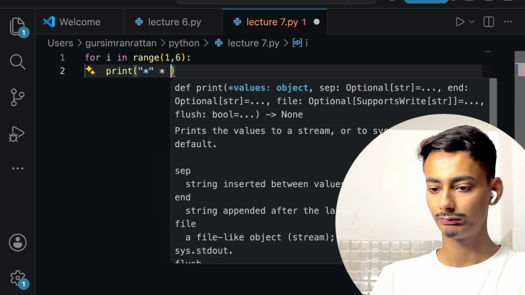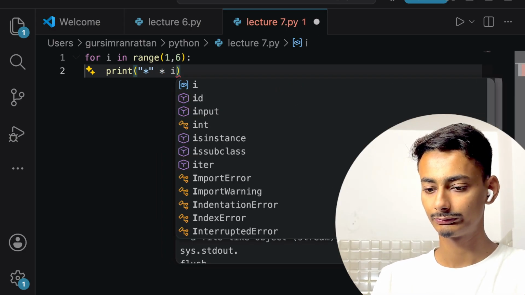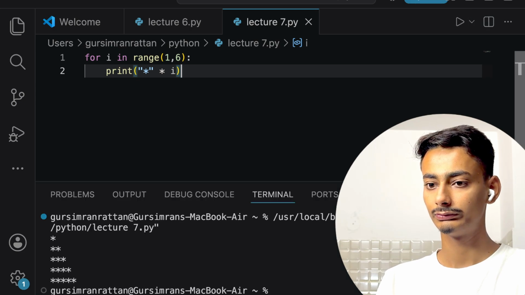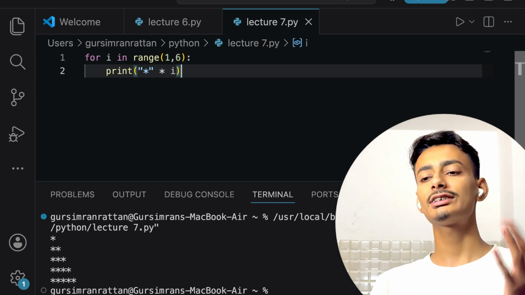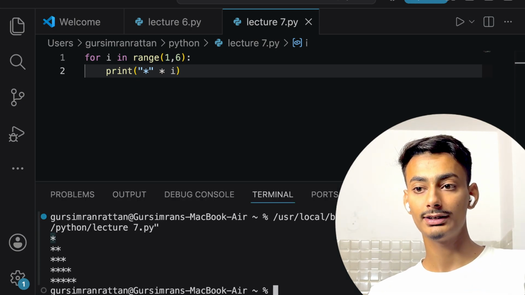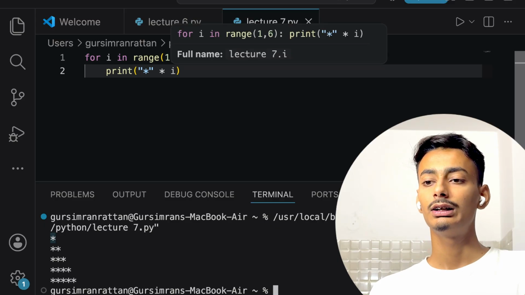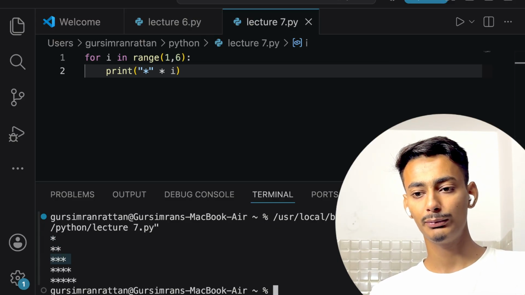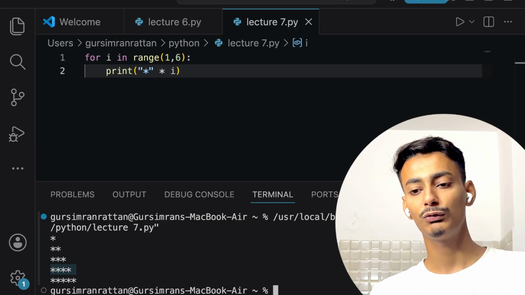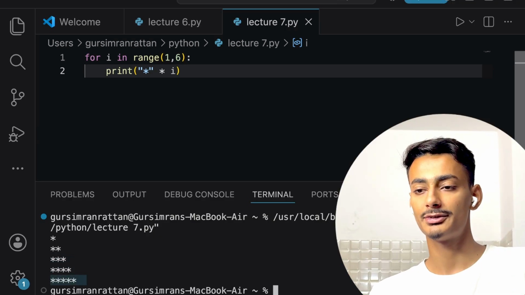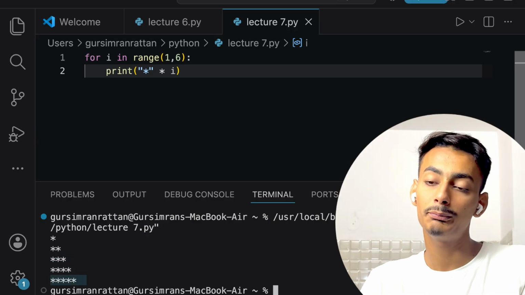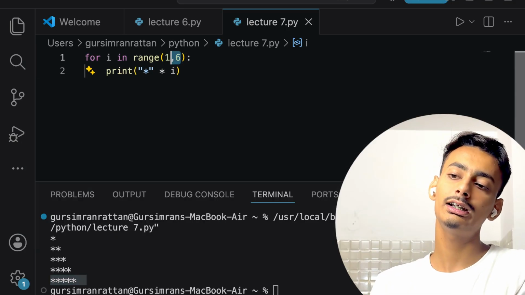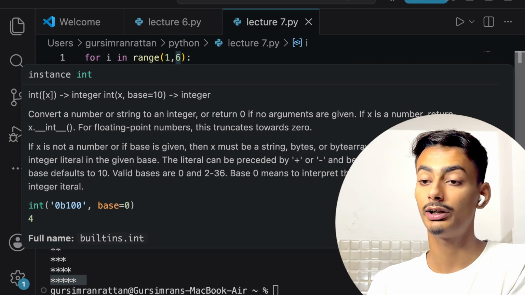into i. Now see the magic. First i will be one, then it will print once because I am multiplying it by one. When i is two, it will print twice. Then i is three, printing thrice. When i is four, printing four times. When i is five, printing five times. And six will not be implemented because the ending parameter is not included in the range function.